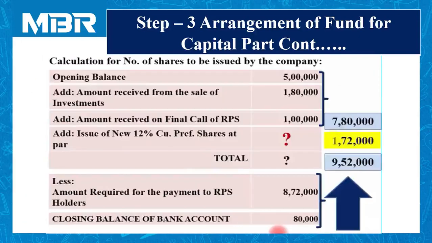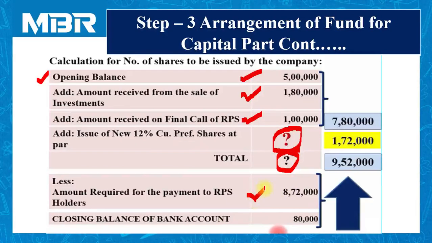Let us prepare a statement that we have prepared in earlier sessions. Opening balance 5 lakhs rupees as given to us in the balance sheet. Add 1,80,000 rupees that we have received by selling our investment. 1 lakh rupees added to the balance because we have received rupees 1 lakh on 12% RPS. Then we have to receive something, but we don't know the figure of that something by issuing the new security. So we cannot come to the conclusion of the total amount in the bank. So we have kept it as it is in the form of a question mark.